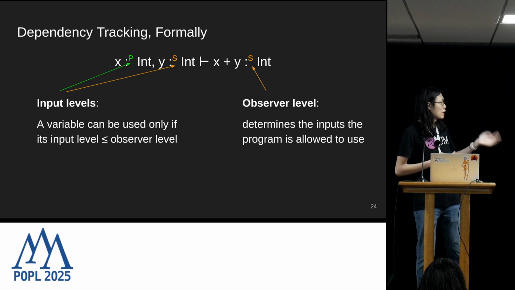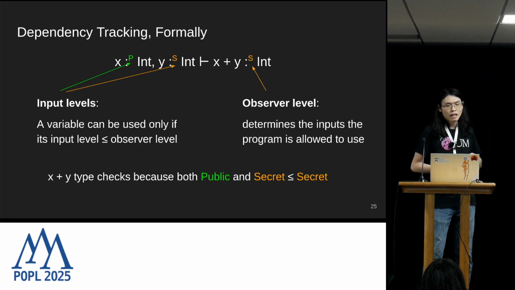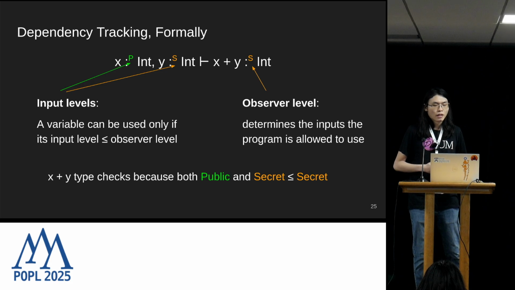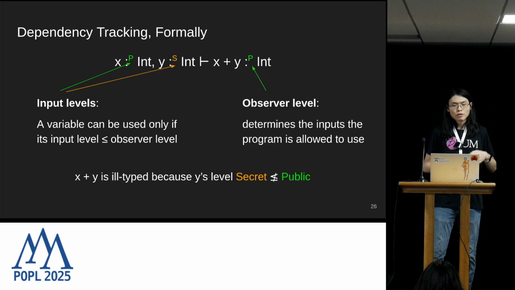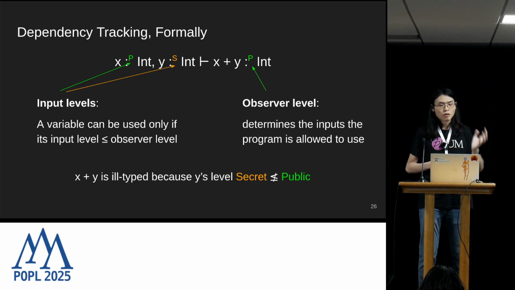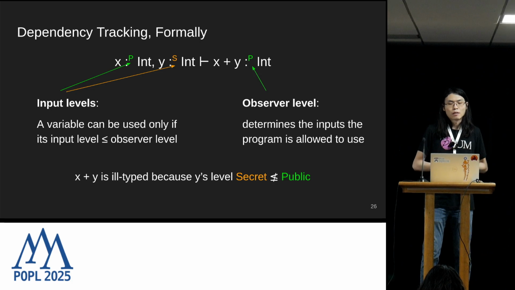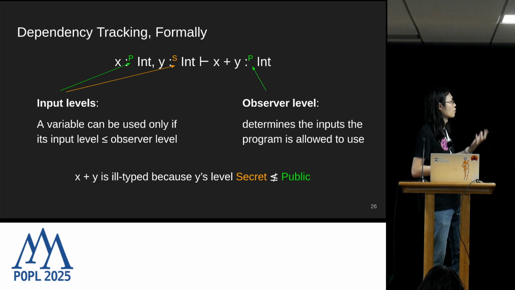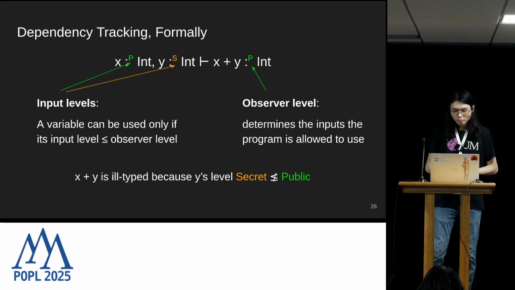And for this specific program shown on the screen, we have S, which is secret, as our observer level, meaning that our program can access both the secret and public inputs. So in this case, X plus Y type checks perfectly. On the other hand, if we try to downgrade the observer level from S to P, which is the weaker public observer, then this program becomes ill-typed, because a public observer is not allowed to use the secret input Y, which I represent with the single letter S.